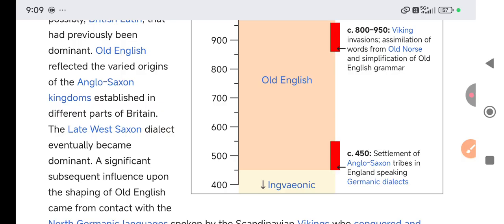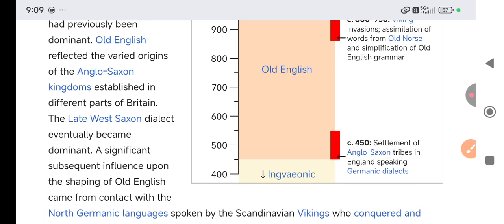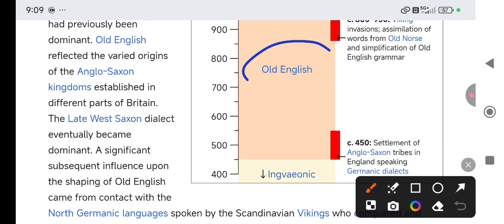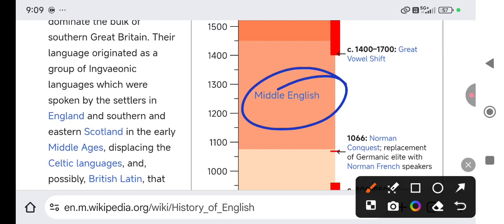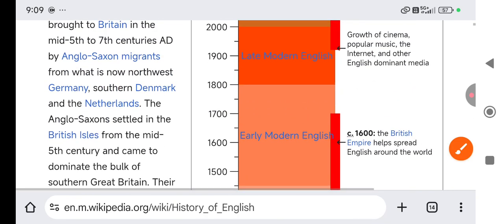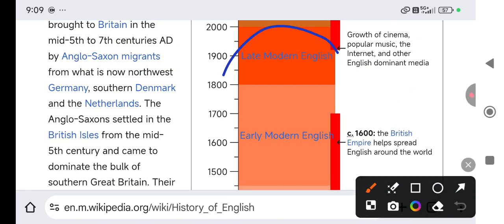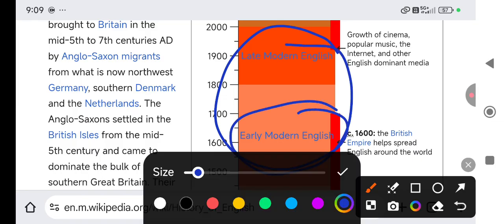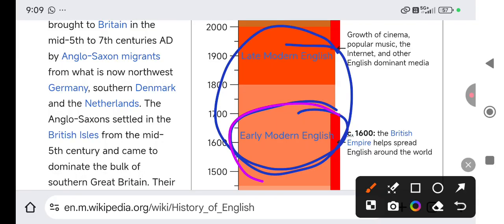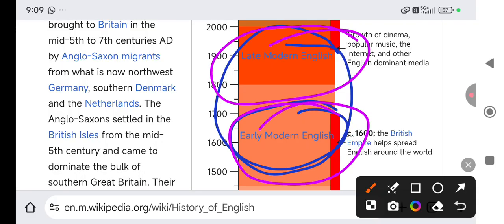The development of the English language is divided into three phases. First is Old English. The second phase was Middle English, and the third phase was Modern English, which is divided into two: early modern and late modern.